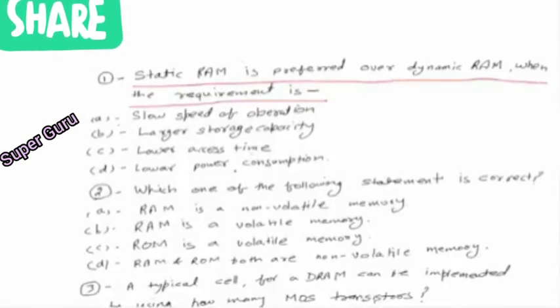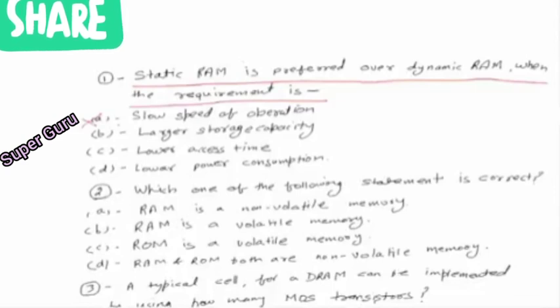We will see all the options one by one. The first option says slow speed of operation. We know that static RAMs are faster than dynamic RAMs, so this is not possible.